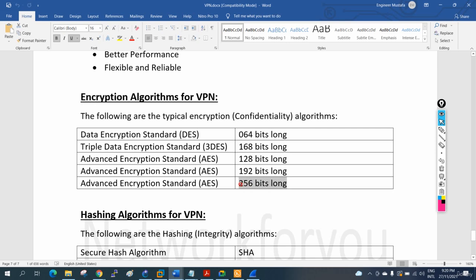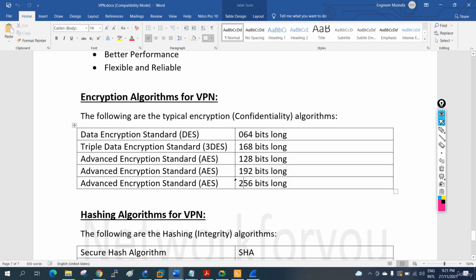Whichever uses the higher value is stronger. If we compare these, this one will be stronger. We have three algorithms: one is DES, another is triple DES. Compared to DES, this one encrypts three times, so it is more powerful. And here we have the Advanced Encryption Standard. No need to remember how this works, just you need to know this is the algorithm we are going to use for encryption. AES uses different bits, and whichever one we want we can use.